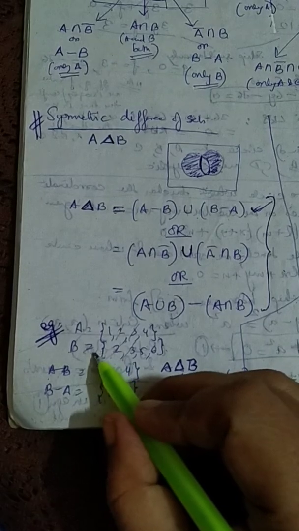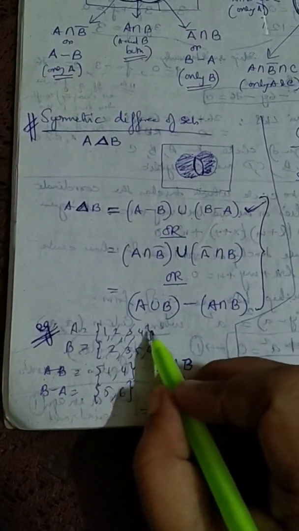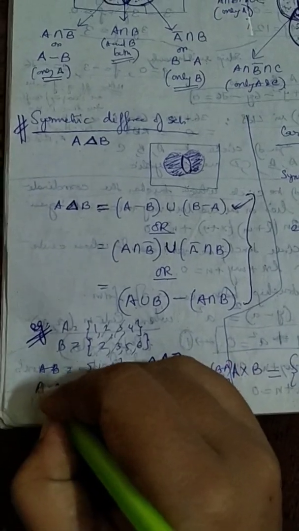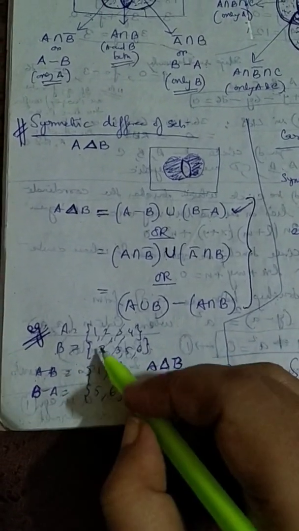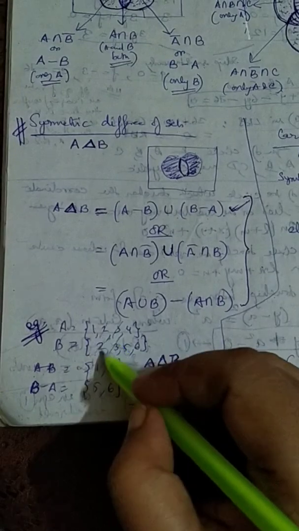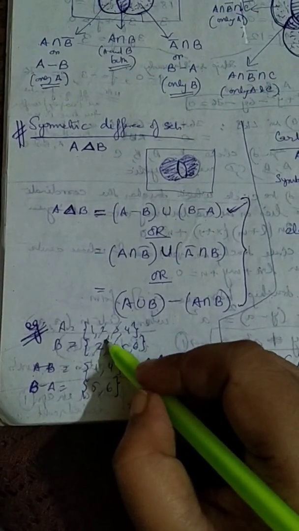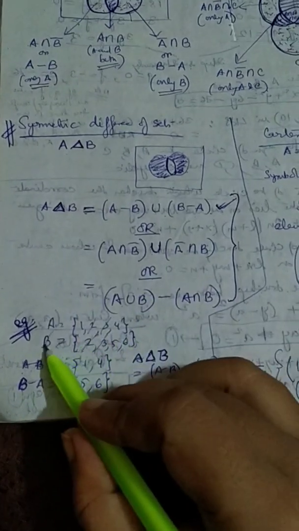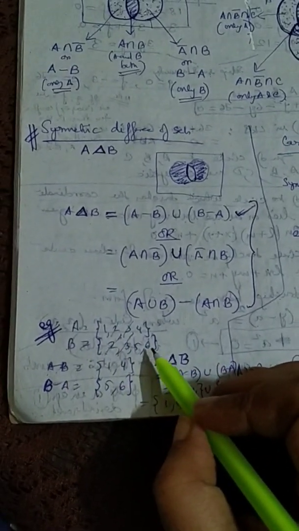Similarly, B minus A. From B, when you take away elements of A, whatever is left in the parent set, that is B, will constitute B minus A. So from B, 1 is not there, 2 is there, so I'm eliminating it. 3 is there, eliminating it. 4 is not there, leave it. So what is left in the main set B?